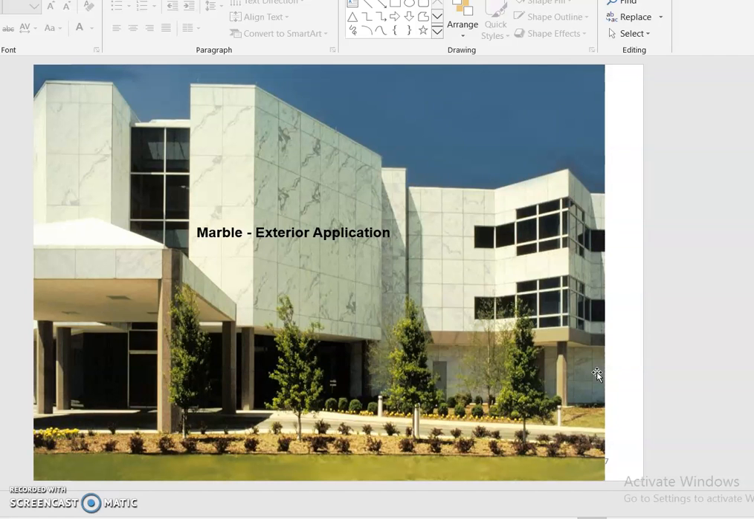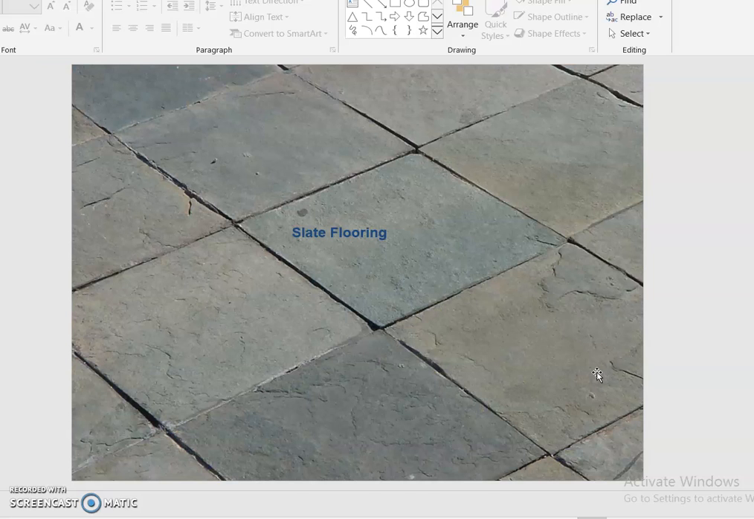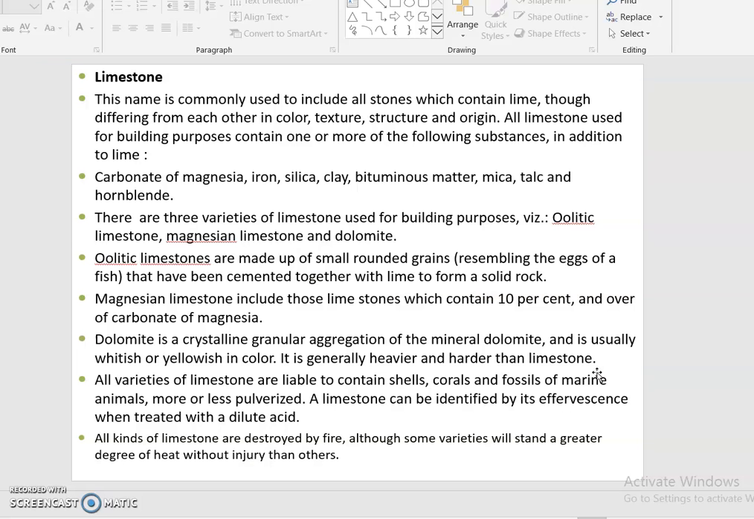So marble, exterior applications, and straight flooring. Then coming to the limestone, the name is commonly used to include all stone which contains lime. They differ from each other in color, texture, structure, and origin. All limestone used for building purposes contains one or more of the following substances in addition to lime: carbonate of magnesia, iron, silica, clay, bituminous matter, mica, talc, and hornblende.